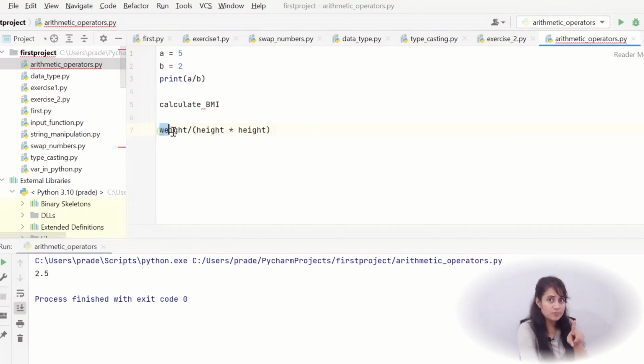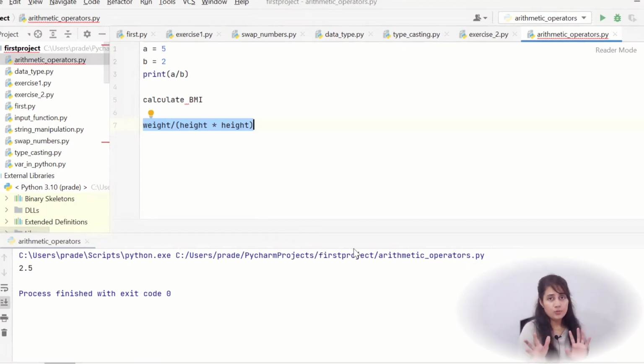Weight in kg, you have to take input from the user: enter your weight in kg, enter your height in meters. Height in meters would be a float. So weight you can take as an int value and height you have to take as float. So you have to use the input function, take input from the user, and the simple hint is that maybe you have to do some typecasting, type conversion, and then use the arithmetic operators we have discussed till now, and you can calculate this.